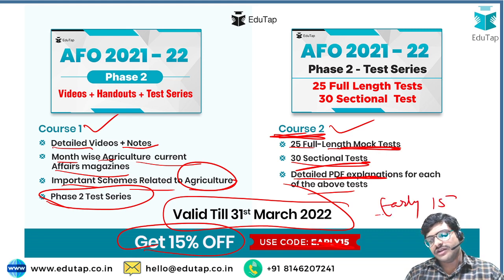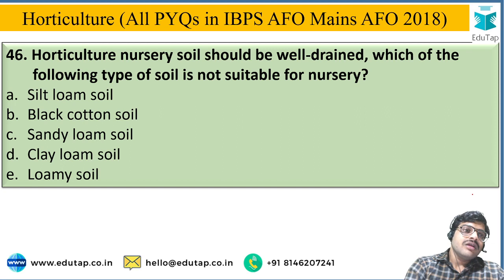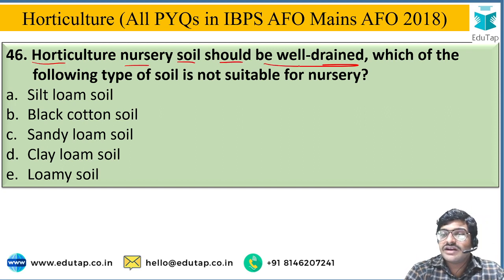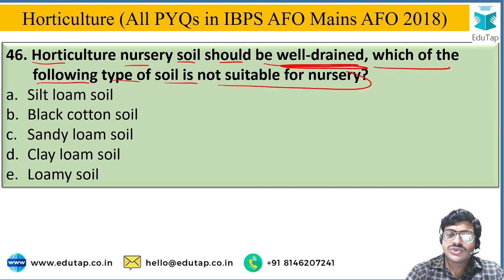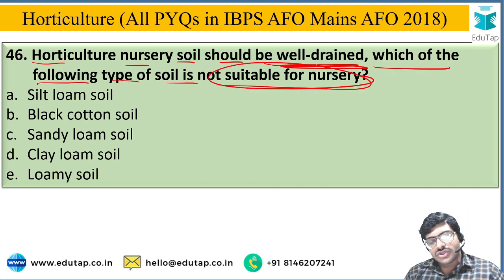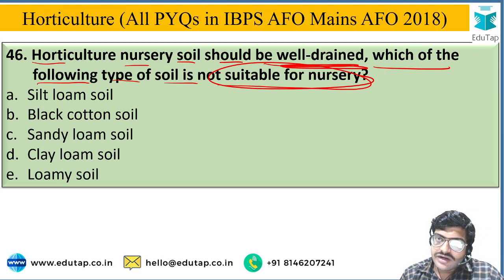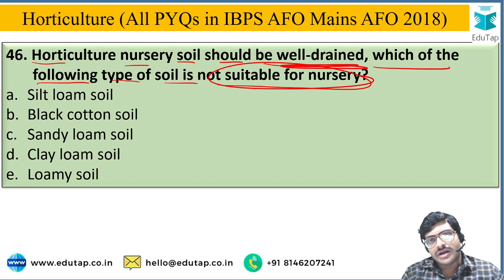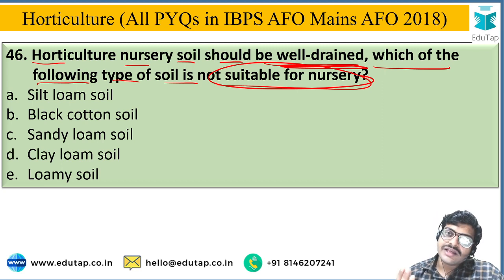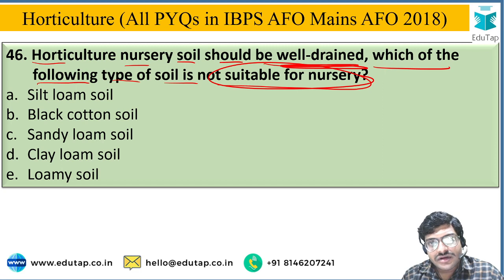Okay, next, horticulture nursery soil should be well drained. Which of the following types of soil is not suitable for nursery? For nursery cultivation, soil should be well drained. If not, it will increase the mortality rate of the seedlings in a nursery because of poor drainage of water.